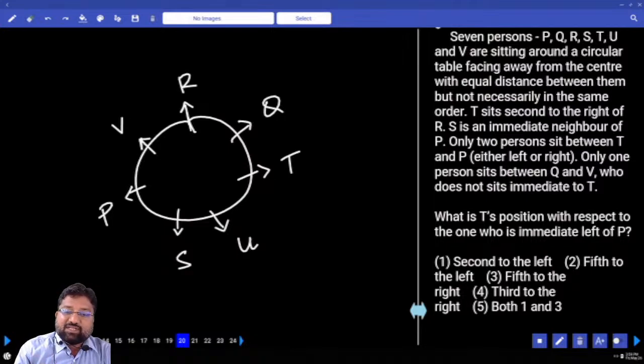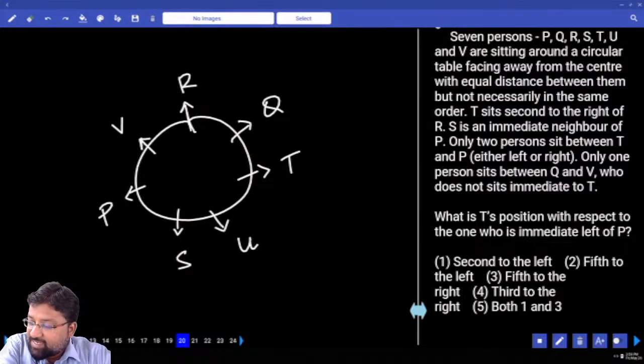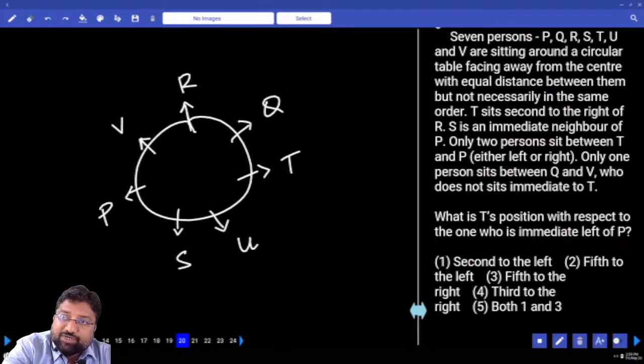Second to the left. Or else it can also be 1, 2, 3, 4, 5, fifth to the right. If you observe carefully, both second to the left and fifth to the right are given in the option. Our answer is both 1 and 3. Be careful. Whenever you are talking about circular arrangement, a person's position will be dependent upon the other's position in two ways. It can be either to the right side or to the left side.